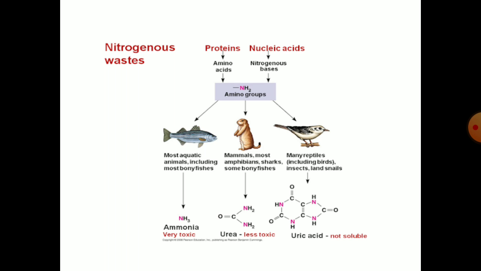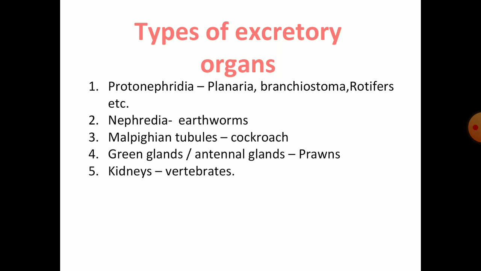So these are three types of nitrogenous wastes: ammonia, urea, and uric acid. That is, we call it ammonotelism, ureotelism, and uricotelism. Now let's move on to the next one.